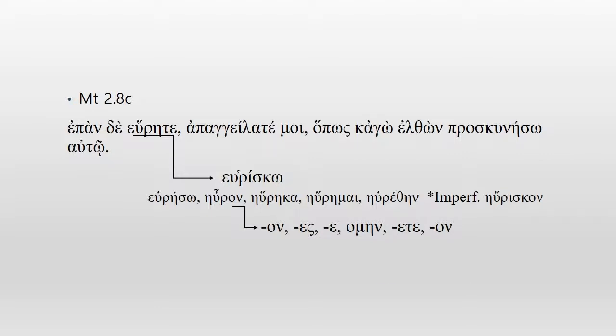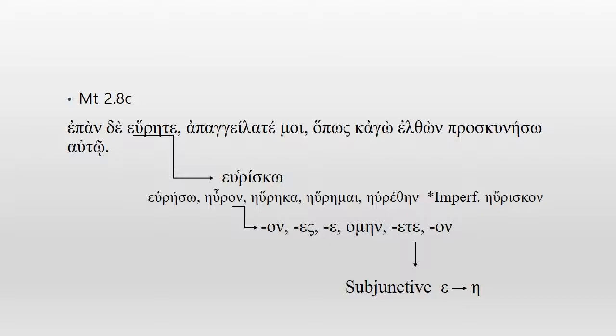When do we have this? In subjunctive. So when you have found them, it's something that hasn't happened yet, right? That's why we have the subjunctive here. As soon as you find them, or you may find them, right? Something that hasn't happened yet.